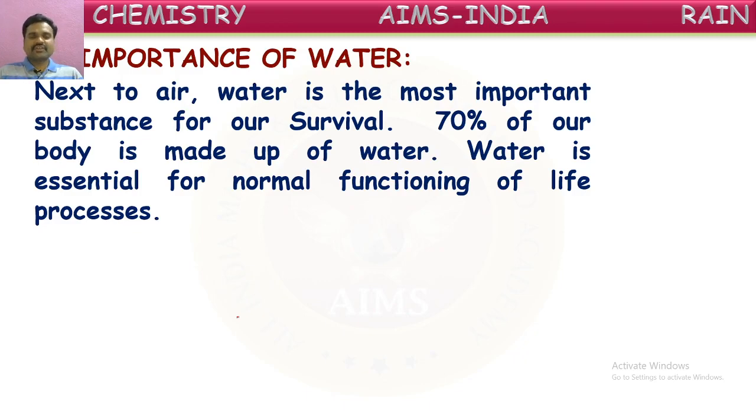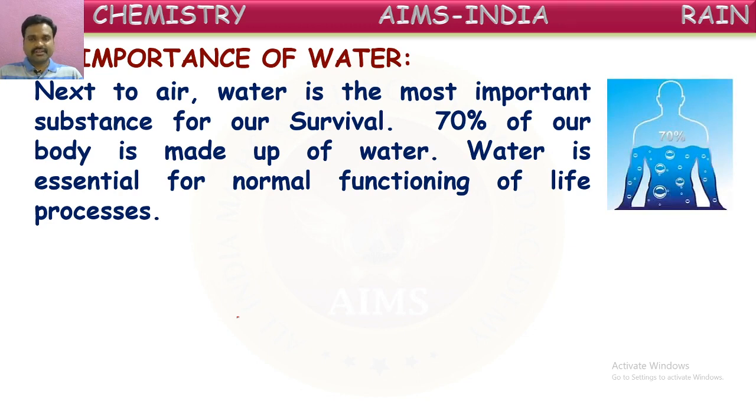Around 70% of our body is made up of water. You know that, children? If you weigh around 35 or 40 kgs, around 70% of that is because of water. In our muscles, blood, bones and skin, there is water. In all the organs, water is present in different forms. Water is essential for the normal functioning of our daily life processes, the metabolic processes. For all this to occur smoothly, water is a must. Right?